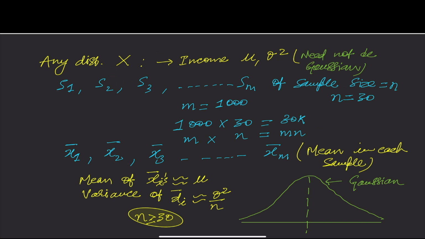It means to understand the population mean and population variance of any distribution, I just need to know that they are finite and they are well defined. I can estimate the mean and variance of population by doing this simple sampling exercise and getting the sampling distribution of sample means.